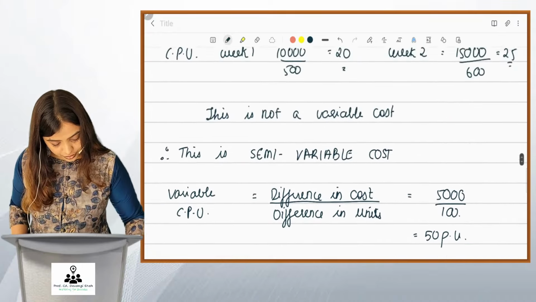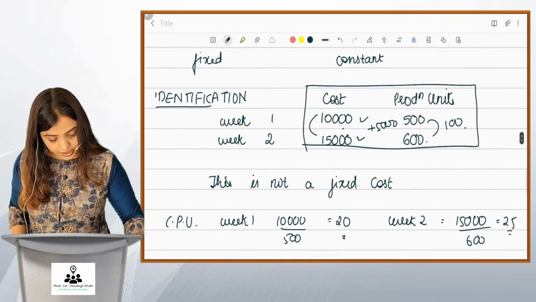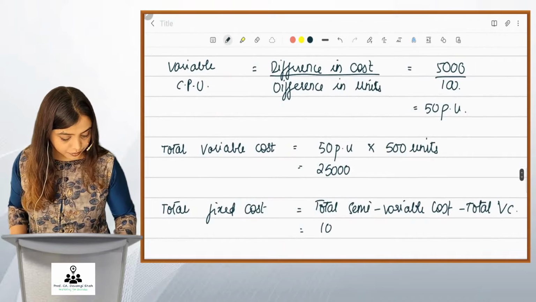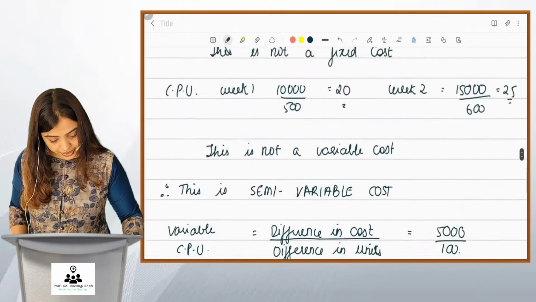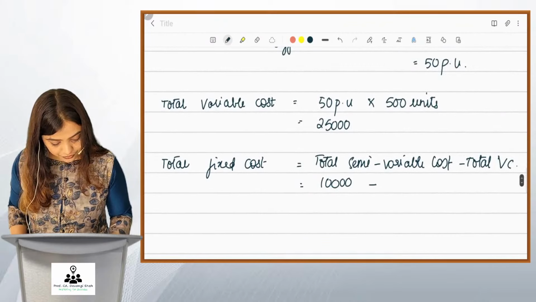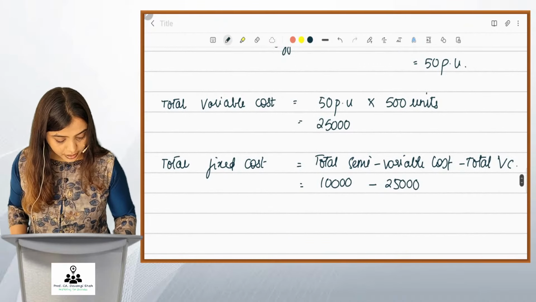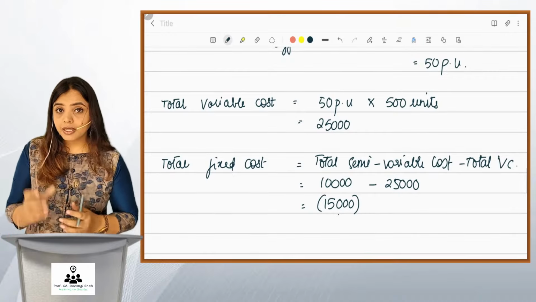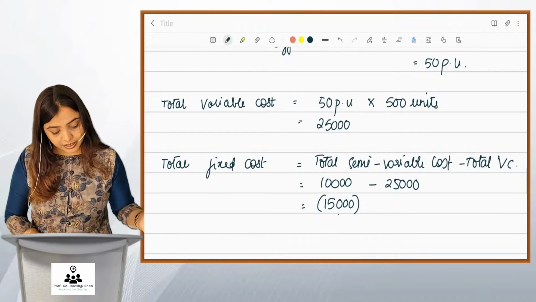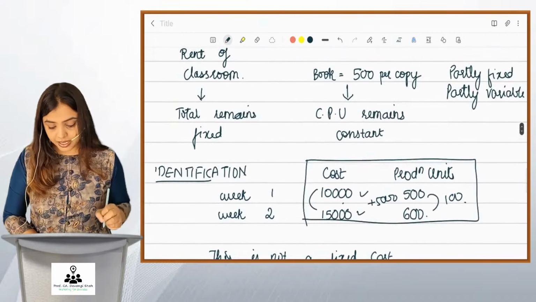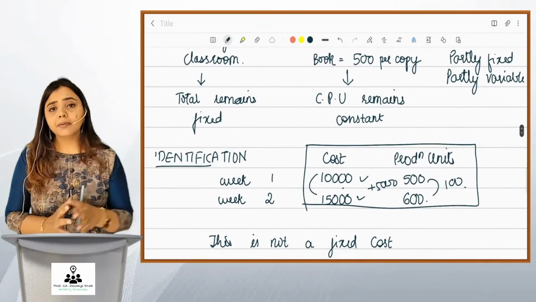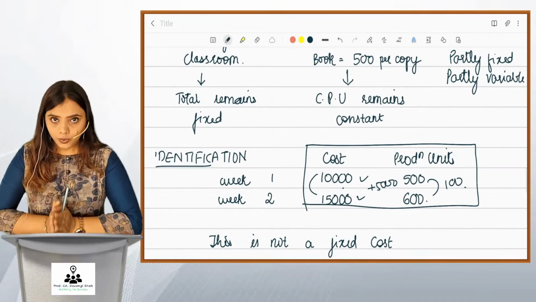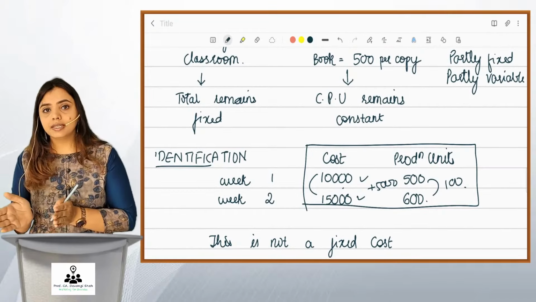Here for the first 500 units, friends, the total cost taken is 10,000 and the total variable cost has come to 25,000. Correct? So the fixed cost which comes here is negative 5,000. I understand that the numbers taken do not fit here. Cost, obviously it cannot be negative, but the numbers here that are taken, that has come negative. Right? So never mind. But this is how we bifurcate the fixed and variable.